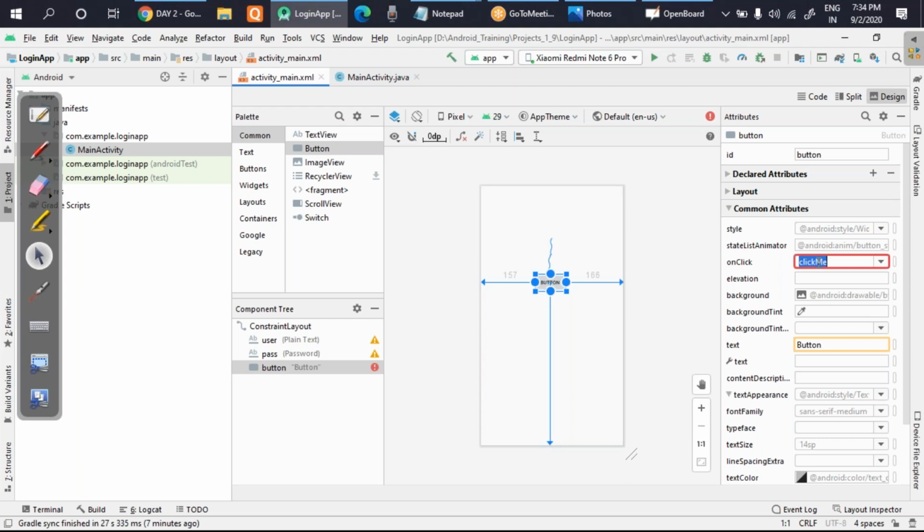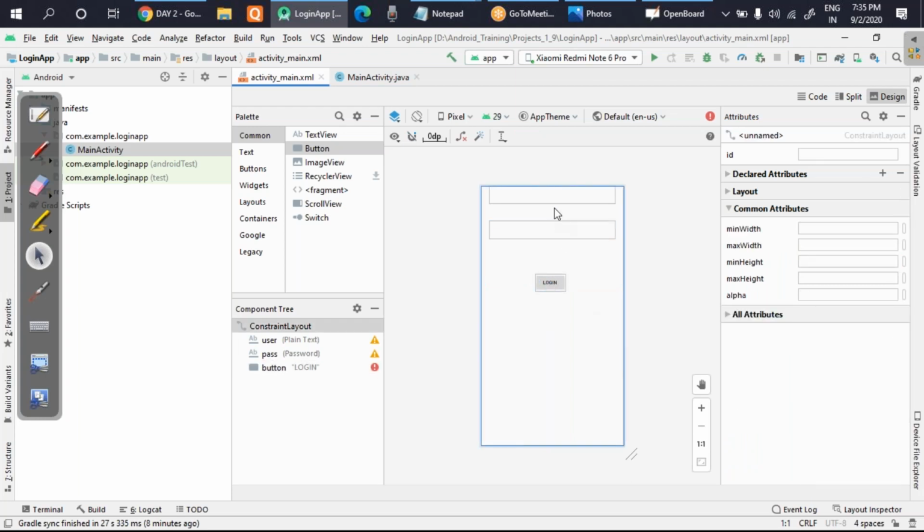Okay. So this function, as you can see, is becoming red. The reason is this function is not present in the backend because it has just been created now. And the text written on the button is just "button" here. So for the time being, I'll put a hard-coded text, but you have all understood that you can go for a variable kind of code, that is, using the variable value concept. So I'll write here "login". With this, almost everything is okay.